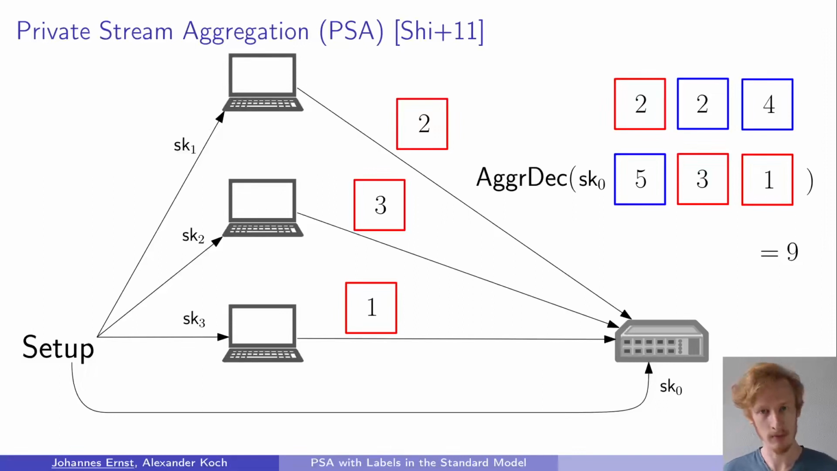So an important property that private stream aggregation schemes should have is that they support the use of so-called labels. And in practice, labels can be an integer or a string, and in our example here, they are colors. And the labels ensure that you can only input ciphertexts to the aggregate decrypt function which were created with the same label, that is in our case the same color. And this then prevents mixing the blue and red ciphertexts and prevents this attack as long as every client only encrypts 1 message per label.